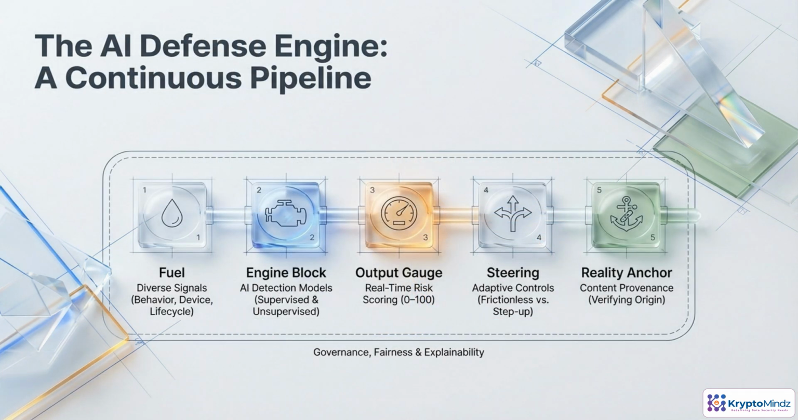Think of AI-powered identity defense as a continuous engine, not a one-time check. First, you gather fuel, rich signals from behavior, devices, and the user's lifecycle. Those signals flow into detection models, both supervised and unsupervised, that learn what normal looks like and spot anomalies. Their output is a real-time risk score, typically on a 0 to 100 scale. That score drives steering decisions: keep things frictionless, add a challenge, or block. Finally, a reality anchor ties events back to verified origin, using content provenance. Across all stages, governance, fairness, and explainability are non-negotiable.